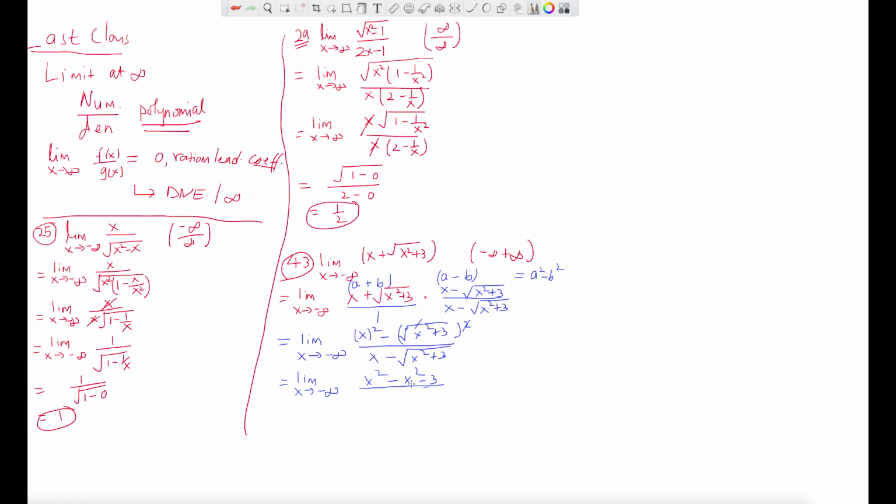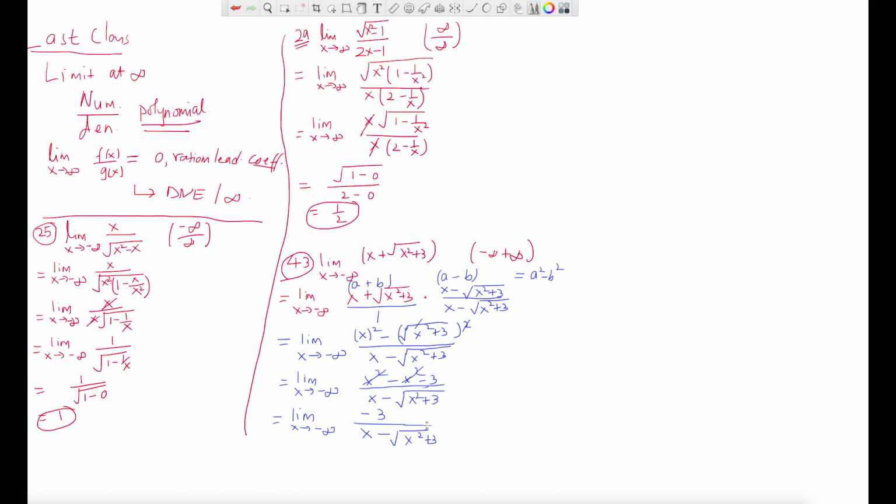Divided by, so basically you got the same thing, x minus under the root x square plus 3. You see that? Okay, now you see that there are plus and minus, x square cancel out. So what is left here at the end is limit x tends to negative infinity of negative 3 divided by x minus root x square plus 3.